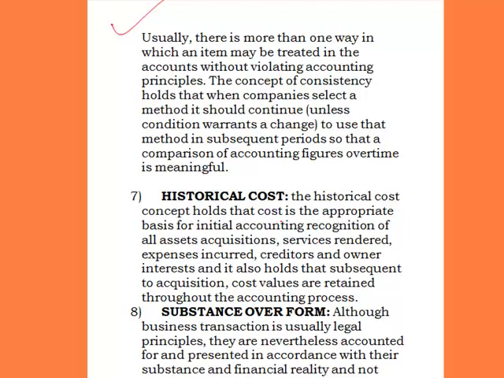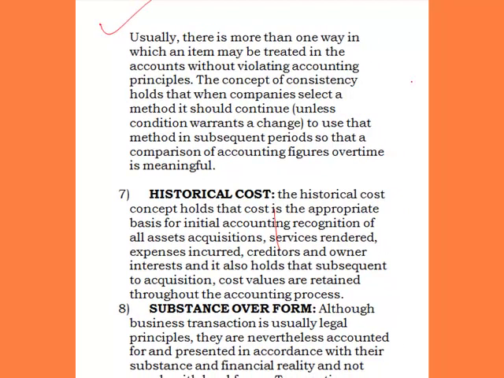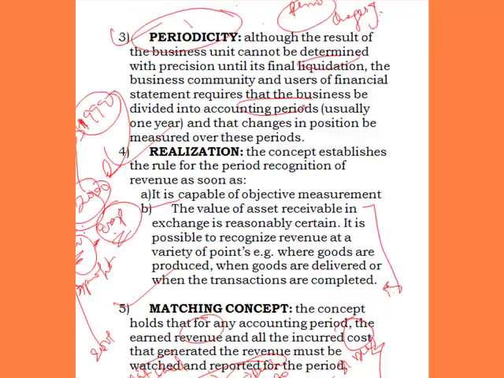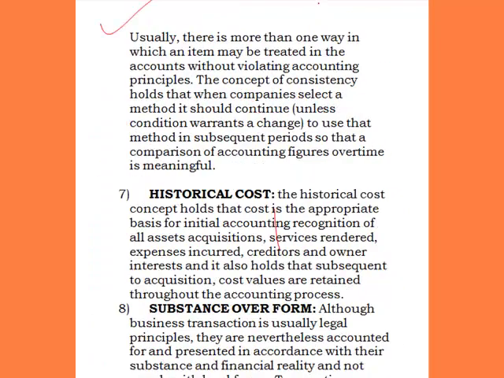What we are saying now is that there are different ways or different methods of treating an item in an organization. Under this consistency concept, when a method of treating an item is selected by an organization or by a business, that method should be continuously used without having the mind of changing it, unless it has been proven otherwise that it cannot show the true and fair position of the business. That is why you cannot change the method. So it should be consistent, so that accounting figures over time are meaningful.